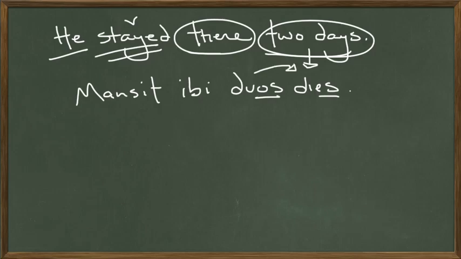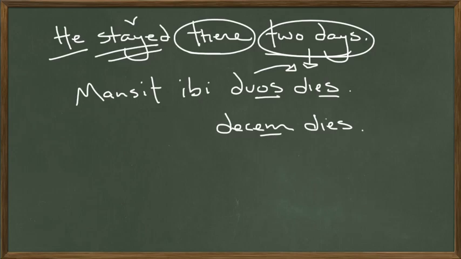And duos is in the accusative as well, and it's plural also because it's 2 and because it's describing the word dies. Another example, if he stayed there 10 years, mansit ibi decim. Fortunately, decim doesn't change. A lot of numbers do not inflect, which means their endings don't change. It's wonderful. We love those numbers. Mansit ibi decim dies.